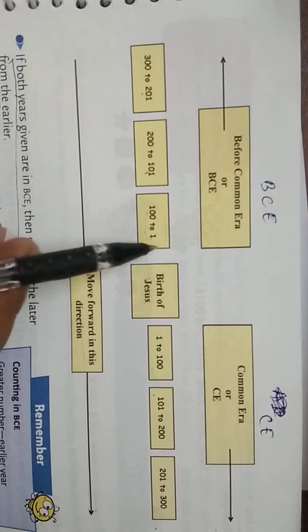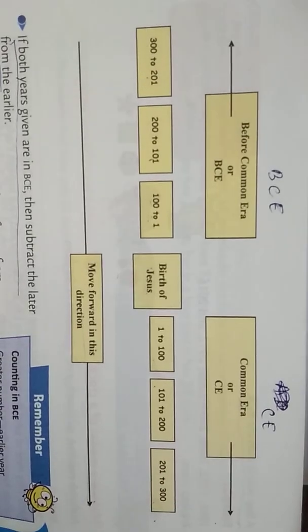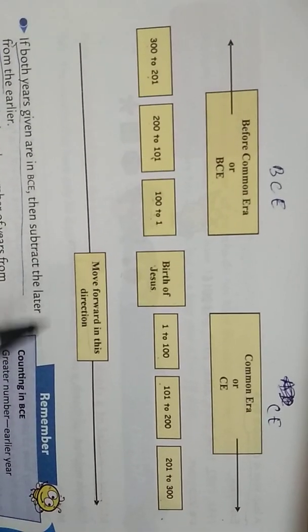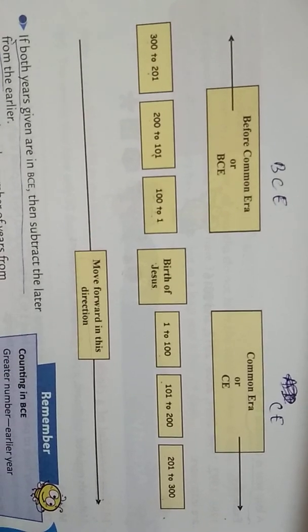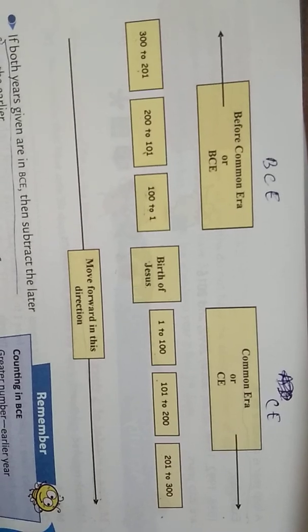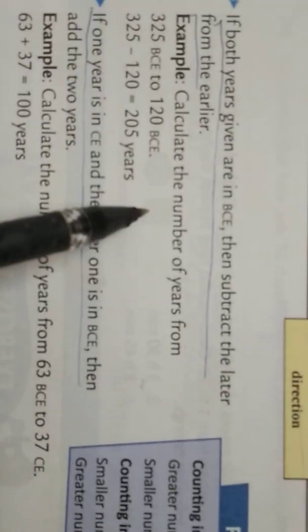In your social studies textbook, you can study the Indus Valley civilization, which is from before Jesus Christ. You can see in that textbook that years are counted like that, as AD and BC.